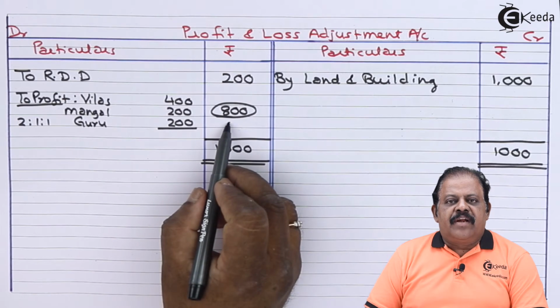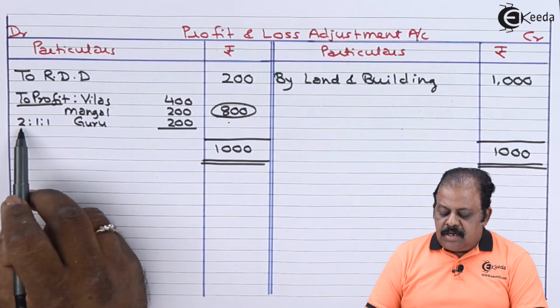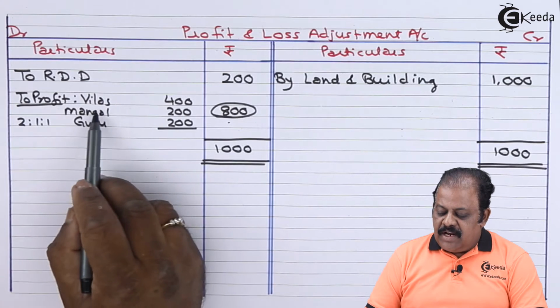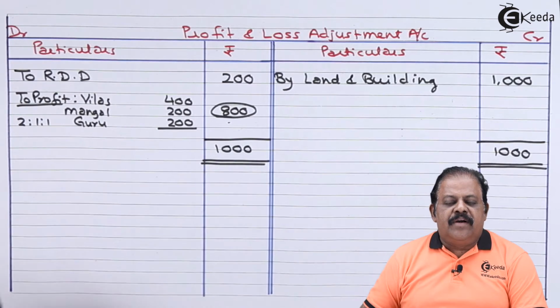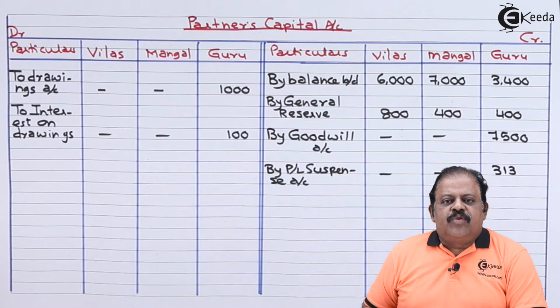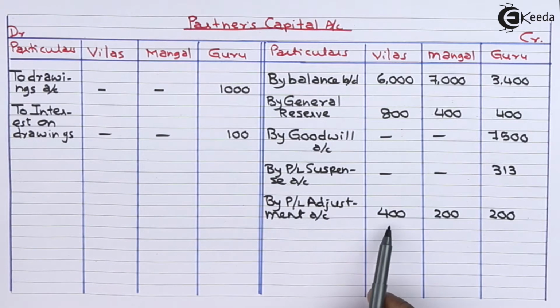This is profit on revaluation. It will be distributed among all partners in their profit sharing ratio 2:1:1. That is, Vilas will get 400, Mangal 200 and Guru 200. This is transferred to their respective capital accounts by profit and loss adjustment account. Vilas 400, Mangal 200, Guru 200.